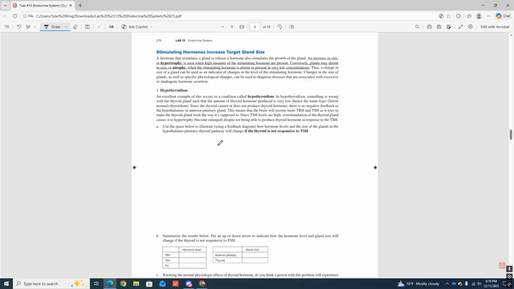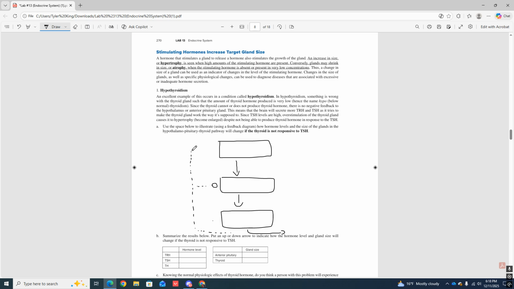So let's draw our pathways here, okay? Remember, you always have the three boxes. So we'll draw our three boxes here. Draw our arrows going down. Perfect. The last box down here. And we'll draw a little arrow over here for what our last hormone will be. And then we'll draw our little dotted arrows going up, going to the anterior pituitary and the hypothalamus, respectively.